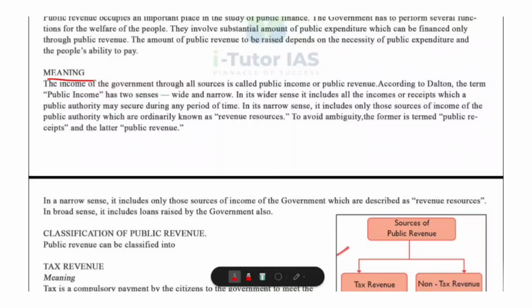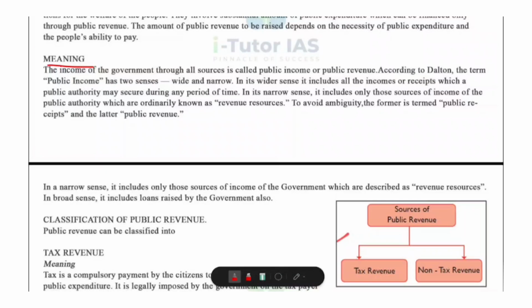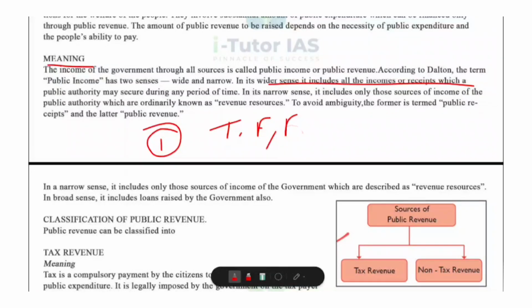So what is Dalton's view? Two meanings of public income. First we can look at Hugh Dalton, a famous economist. He explained that public income has two meanings, a wide meaning and a narrow sense. So what is a wide meaning or wide sense? It is public receipt. In the wide sense, public income includes every kind of money the government receives during a year. This includes taxes, fees, fines, grants from other governments, loans, sales of government assets, etc.